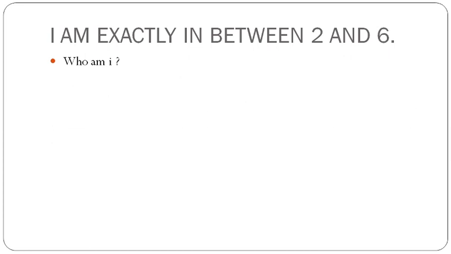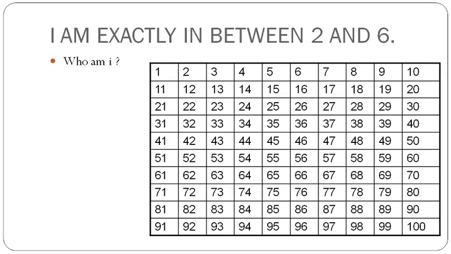Now let's do another one. This question is asking that I am exactly in between 2 and 6. Who am I? We can take the help of the number table. Easily we can find 2 and 6. Here also we can find the number exactly between these two, that is 4. So now how do we find it with a mathematical operation? What should be our first step? First step is to find the difference between these two numbers, 2 and 6. The difference between 2 and 6 is 4.